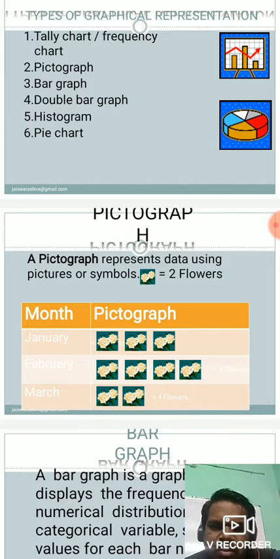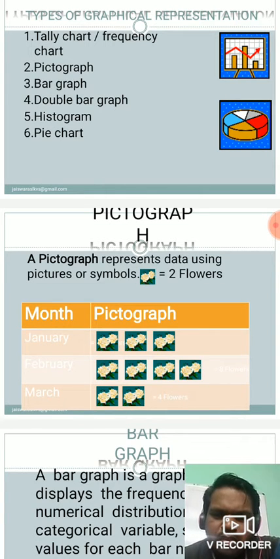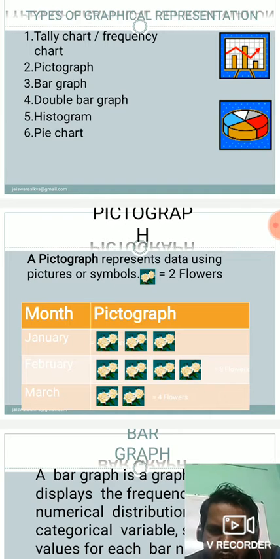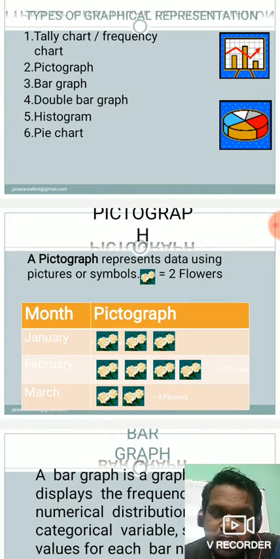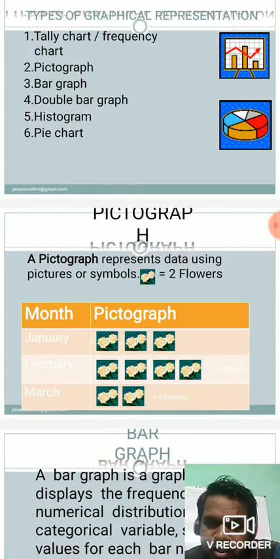Like for example, see this table. In the first column of this table, month is given, and in the second column, pictograph is given. See, the picture, one picture implies, as per the instruction, one picture implies that 2 flowers. In the month of January, see there are how many pictures? That is 3 pictures. So since one picture implies that 2 flowers, if there are 3 pictures, it means how many flowers are there in the month of January?